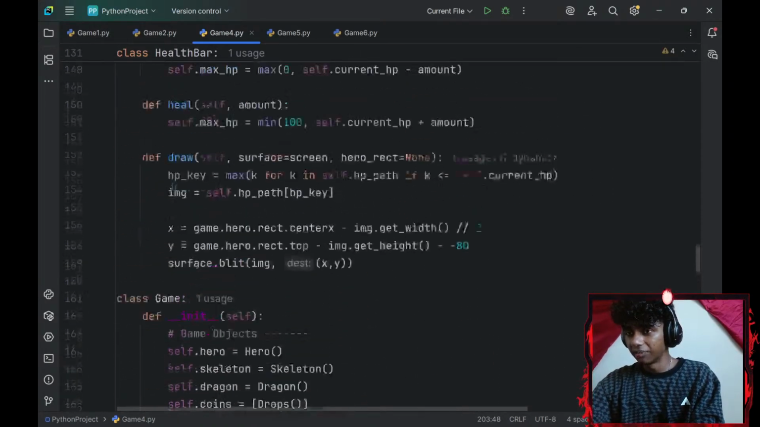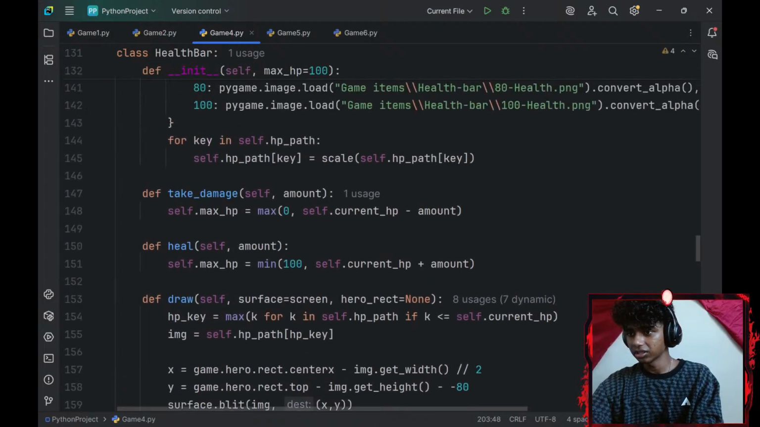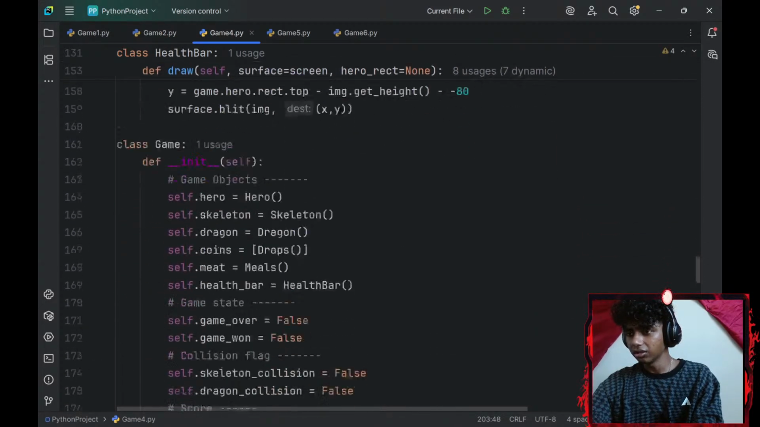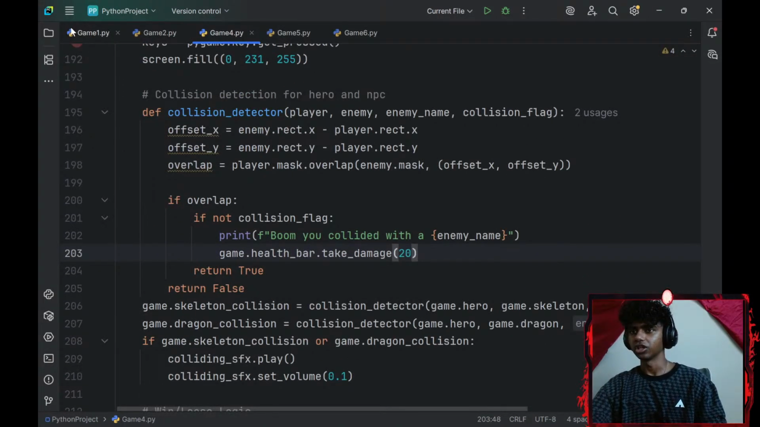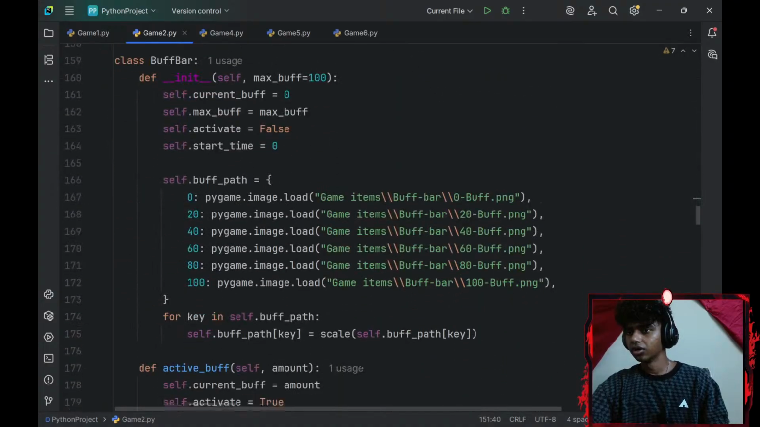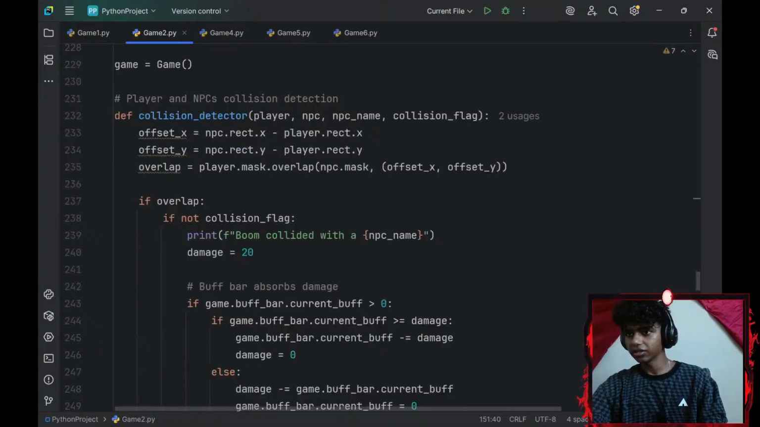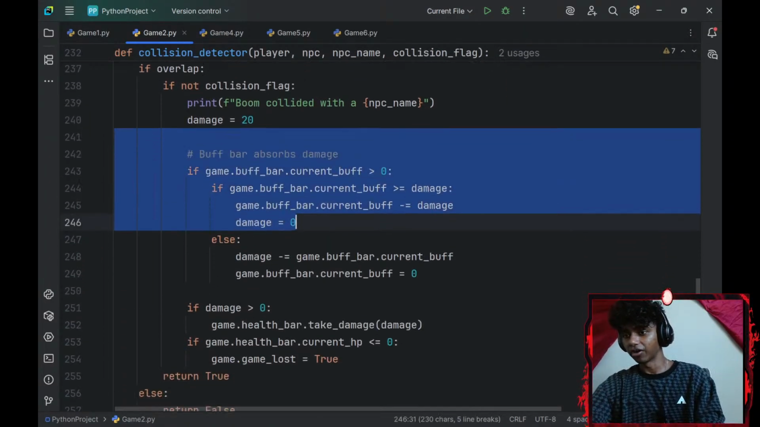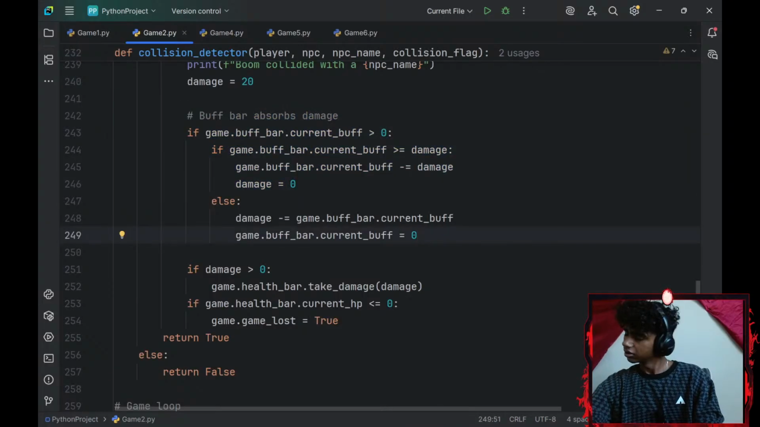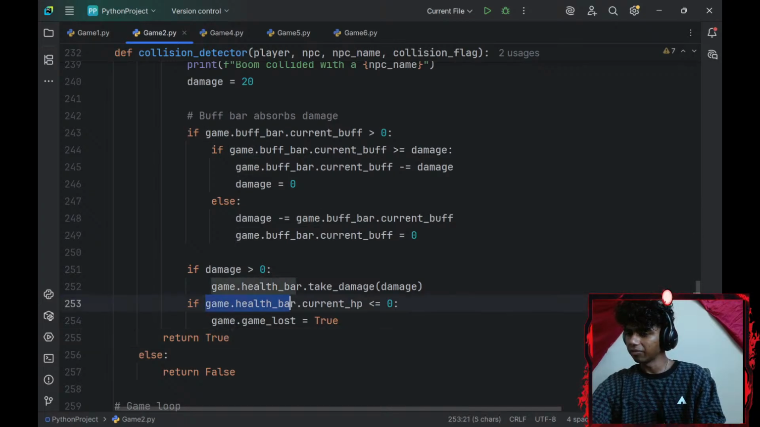Let's see all the methods that it had. It had a heal, it had a draw. I drew it. Okay. I'm pretty sure it's something to do here with the collision logic. Let me actually check the reference. Okay, so under my collision logic, right here, okay, there we go. Oh, I need a damage variable, but that is for my buff bar. Currently, I'm working on my health bar. Okay, so this statement: if game.healthbar.current HP is less than or equal to 0, game lost.